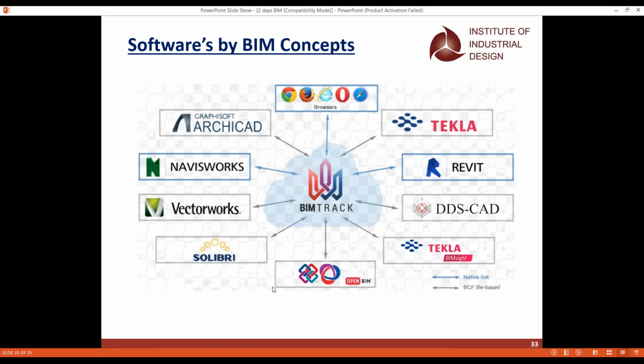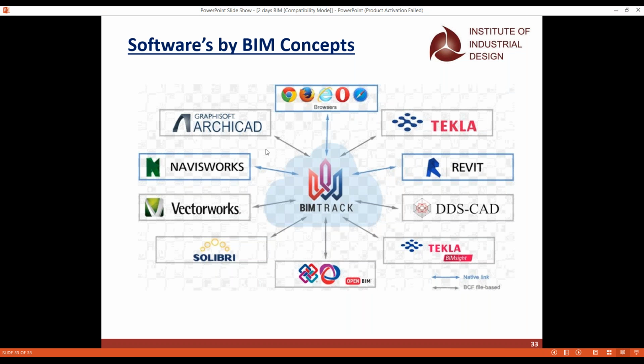If you want to create the IFC model, we all know it, because whenever you create a model and want to send it to the client, we send it in a different format, and that is called the IFC model. Whenever it goes in IFC, they can open it and read the complete data.